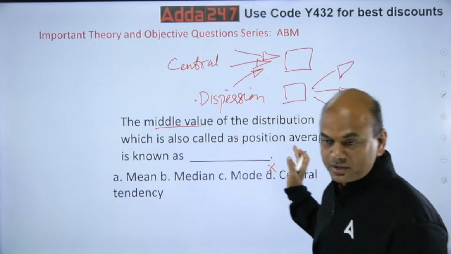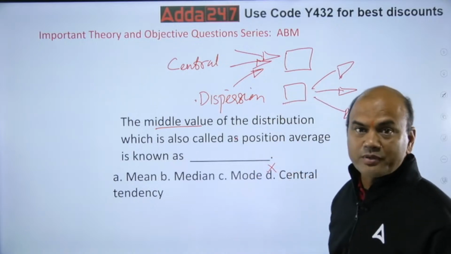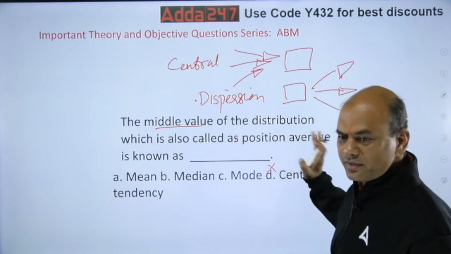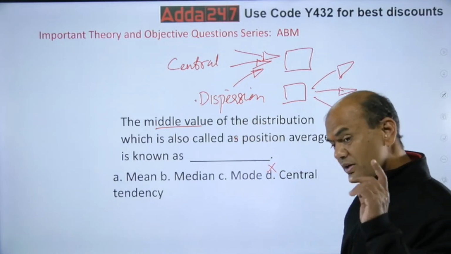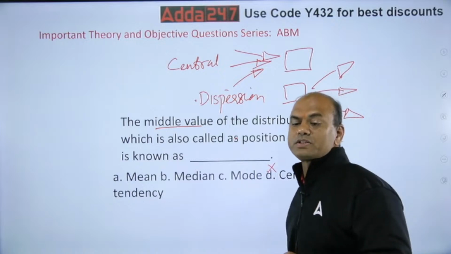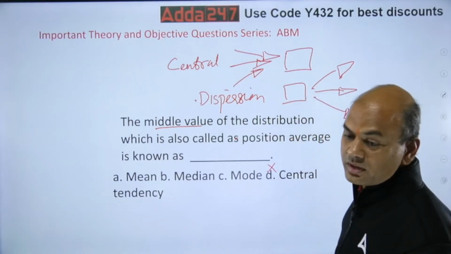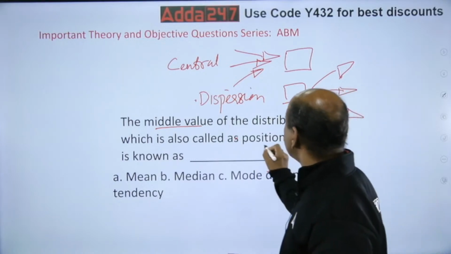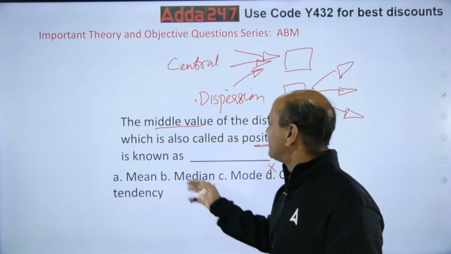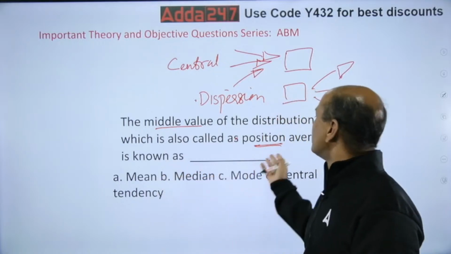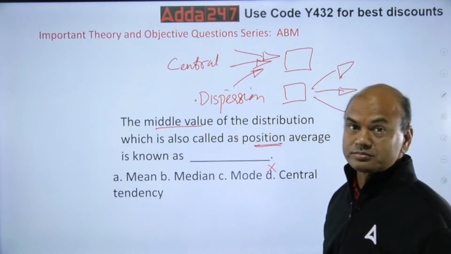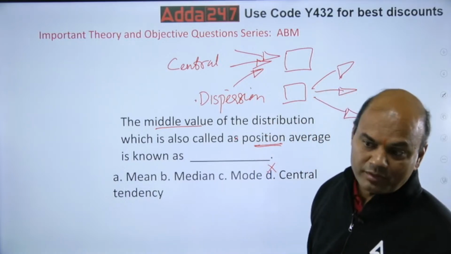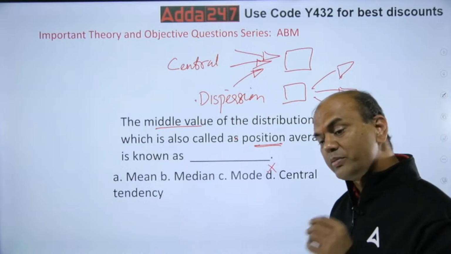So here comes the word deviation, standard deviation. Deviation is a part of dispersion. So the middle value, now look at the question. The middle value of distribution, which is also the position average. Position word comes where? Does it come in mean, median, mode? Who will affect the position? Will it affect mean, median, or mode?